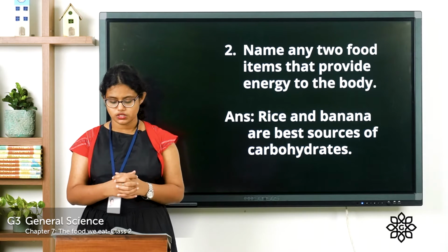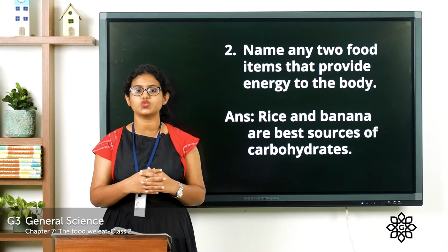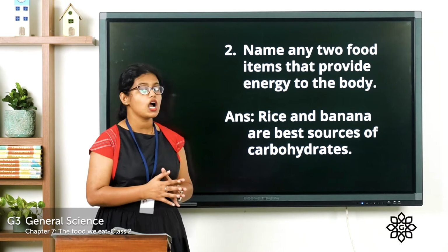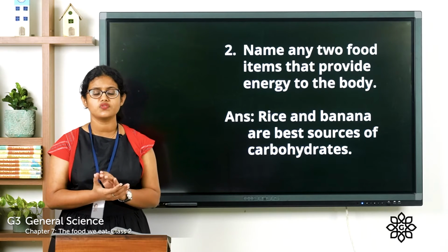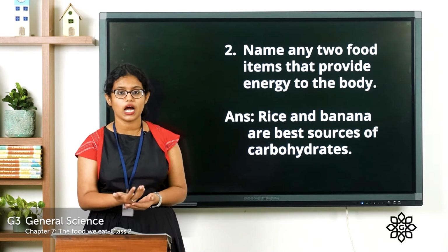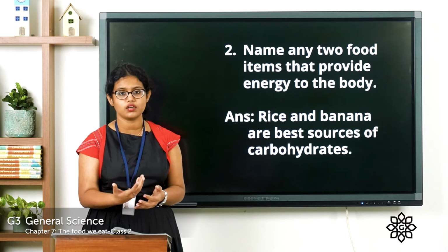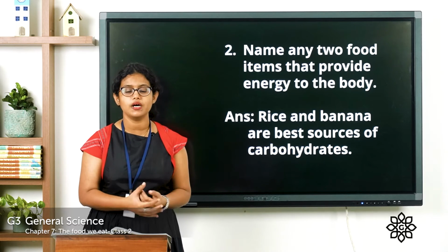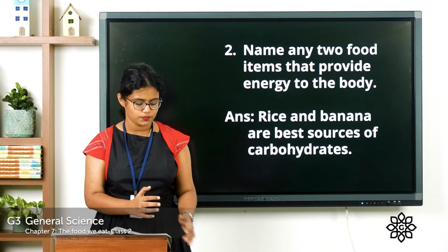Coming to the second question. Name any food items that give energy to the body. So see the answer. Rice and banana are the best source of carbohydrates. So we learned that food items which are rich in carbohydrates are energy giving food. So it gives us energy. So food items such as rice and banana are the best source of carbohydrates which gives us energy.